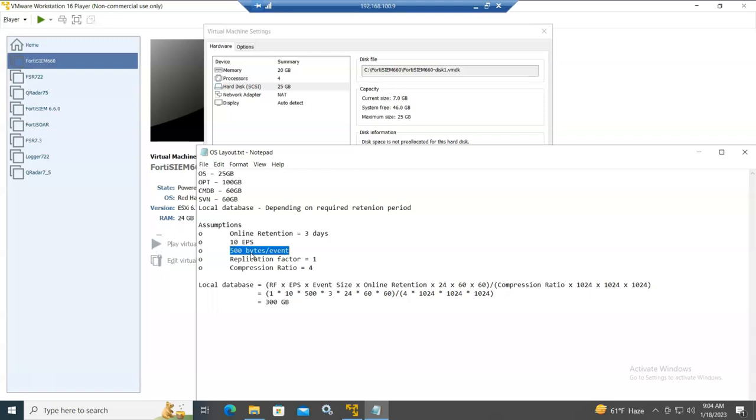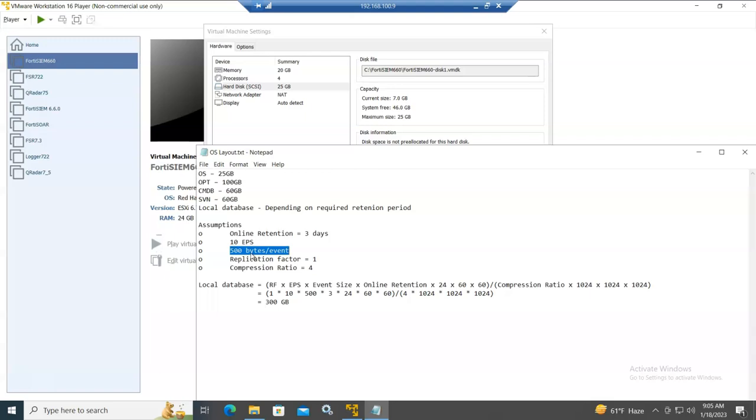You can find logs from some log sources that are bigger than 500, like proxies. The normal for proxies is like 1024 or 2048, and routers, switches, and this kind of devices or log sources send fewer bytes per event. So the average is 500 bytes per event.